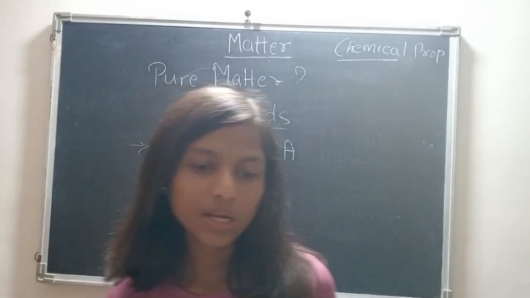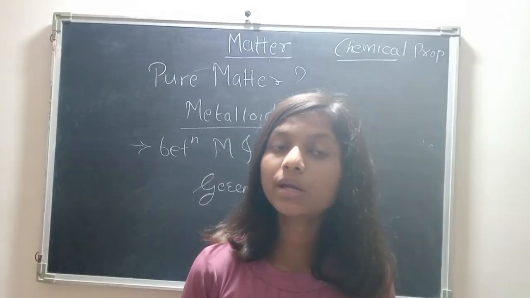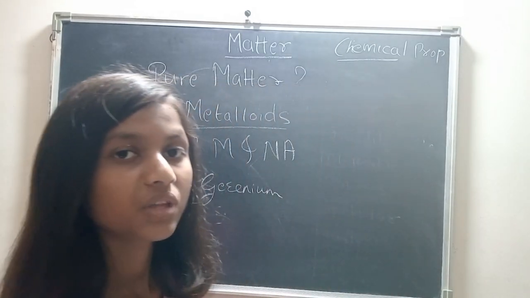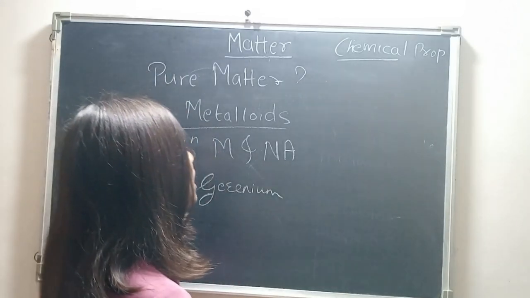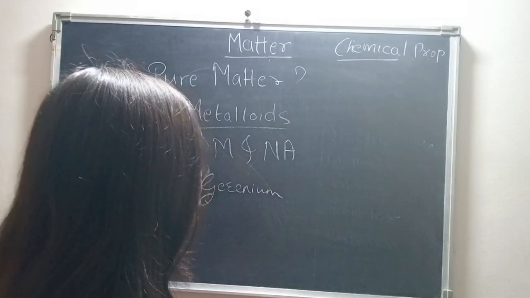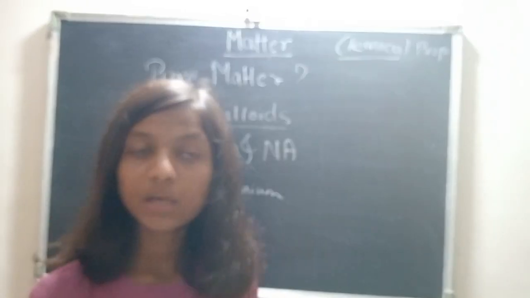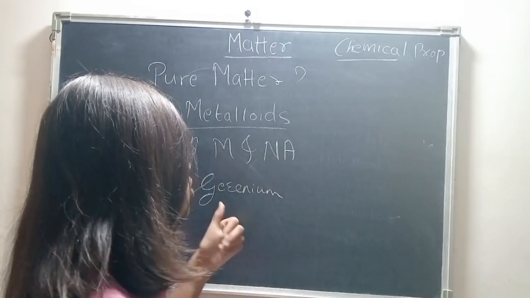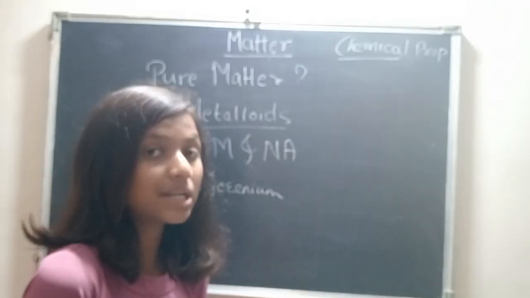Germanium makes sound and it is lustrous, but it does not conduct electricity, and some things make it non-metal as well. Because all the properties are not satisfied by this particular element, that's why it comes under that category.